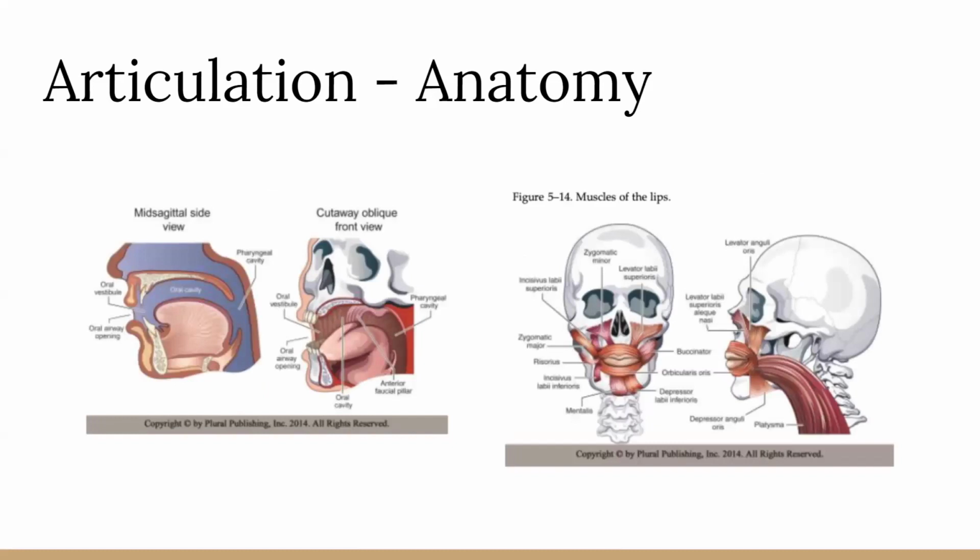Other important factors that aid in articulation are the tongue, which has different parts that help us produce different sounds. The tip, blade, dorsum, and root of the tongue all have important roles by articulating with parts of our oral cavity to create unique sounds. The tongue has 4 intrinsic muscles and 4 extrinsic muscles.